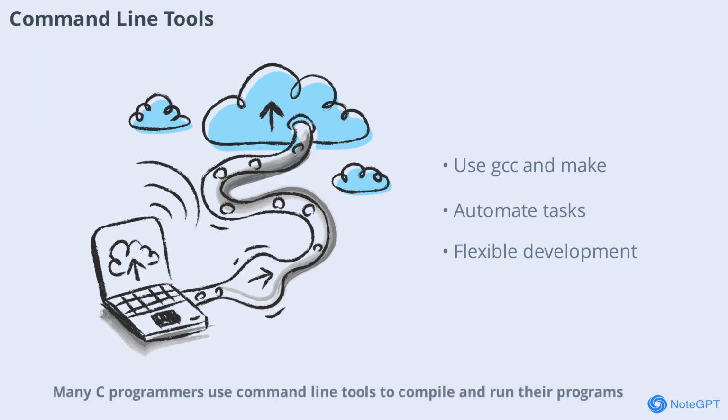Many C programmers use command line tools to compile and run their programs. Tools like GCC, Make, and GDB are powerful and flexible. Learning to use these tools gives you more control over your development process and helps automate repetitive tasks.